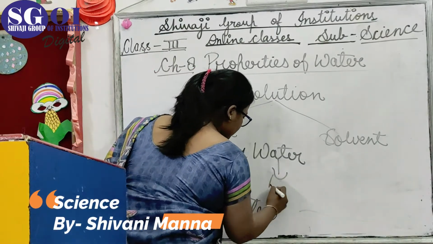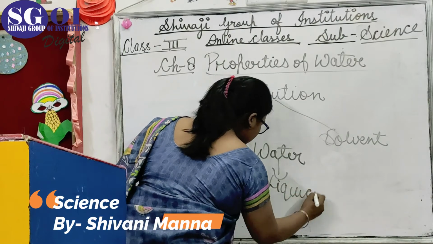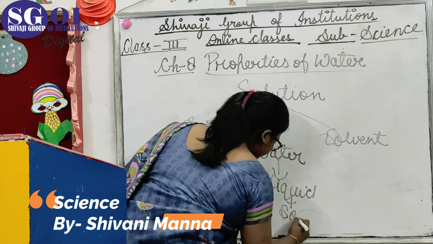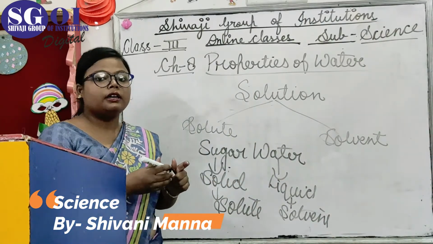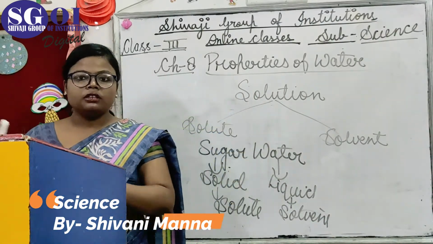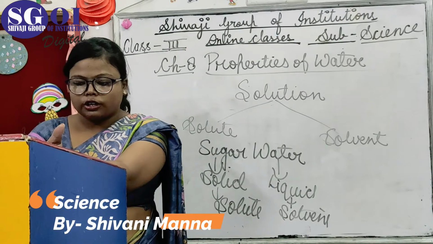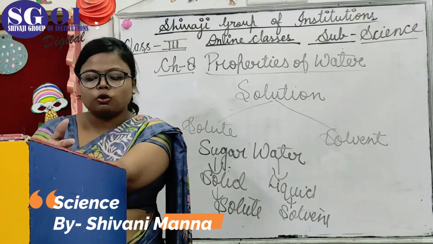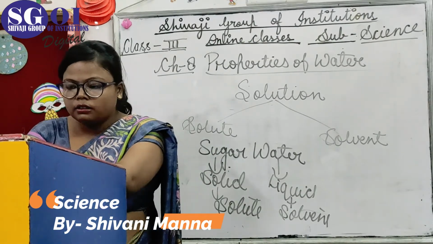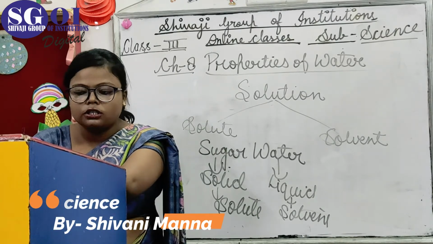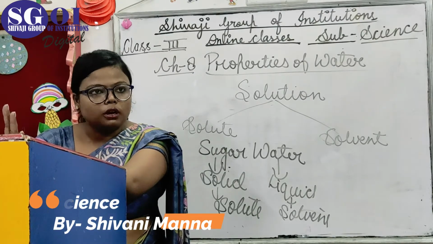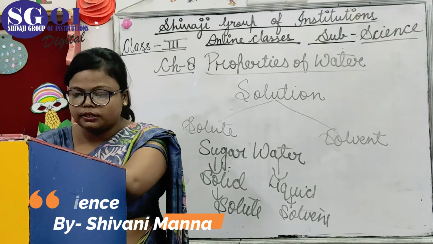Water is a liquid and it is the solvent. When we mix sugar and water, the sherbet that is made is called a solution. Okay kids, water is a good solvent, and it is called the universal solvent because it mixes properly with any solute.